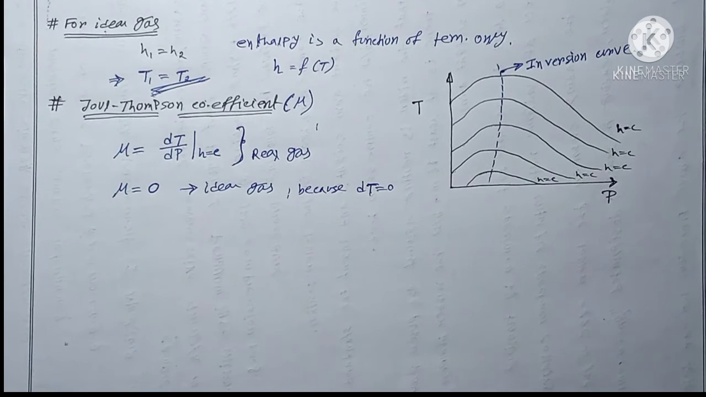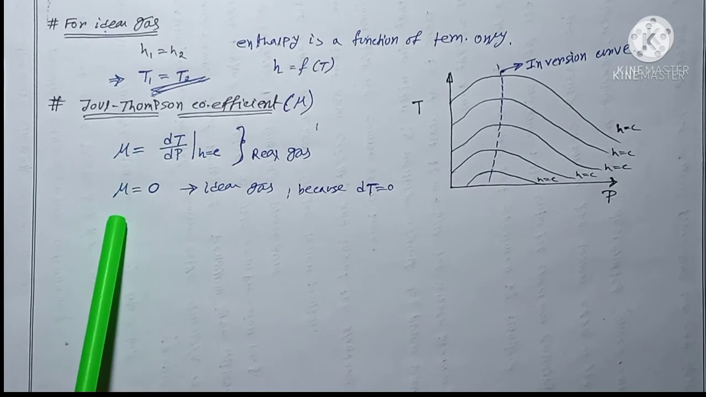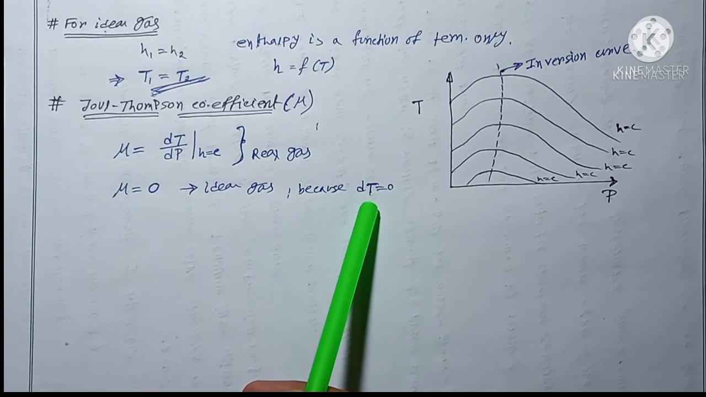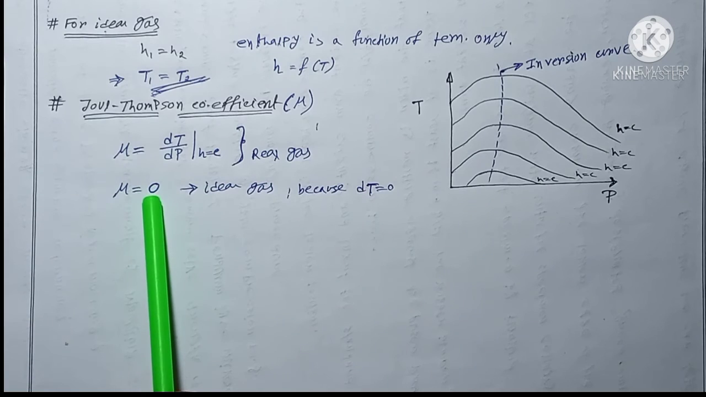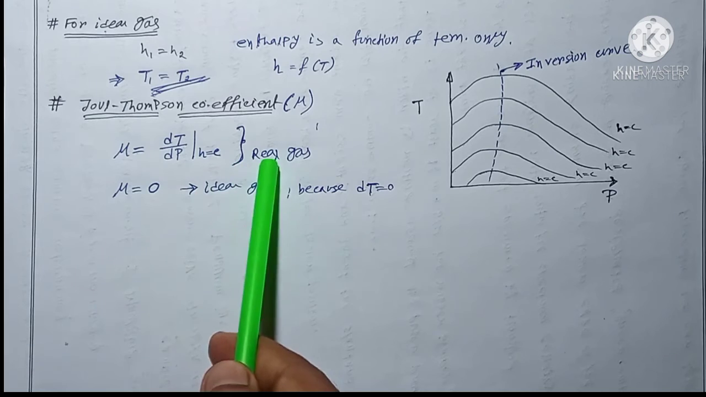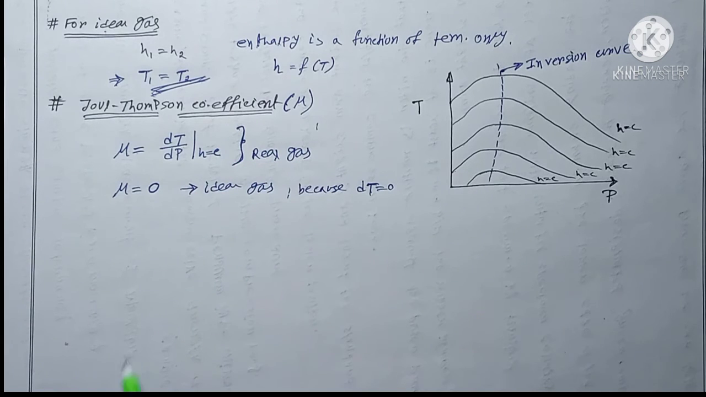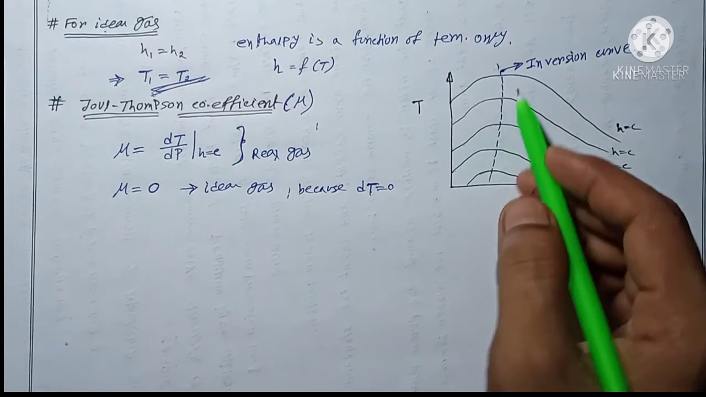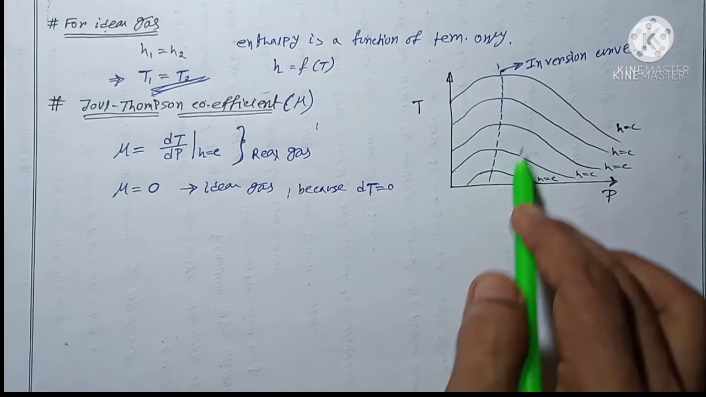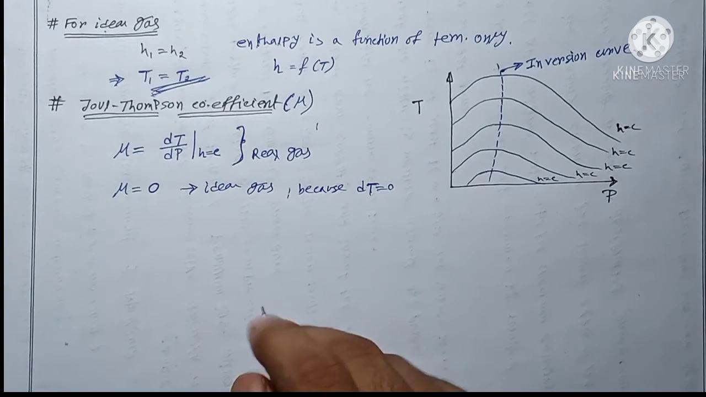Up to now clear? This one is asked in so many exams: the value of Joule-Thomson coefficient is 0 for an ideal gas. What is the reason? Because for an ideal gas temperature will not change, so dT equal to 0 means mu is equal to 0, and mu is dT by dP at constant enthalpy for a real gas. Next, you can observe that this inversion curve divides this diagram into two zones.